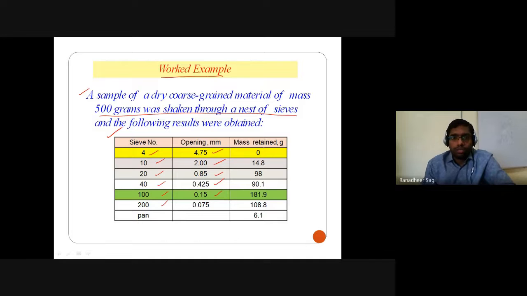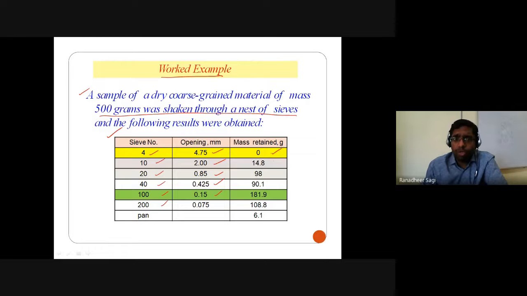After carrying out that mechanical analysis, certain particles were getting retained on some sieves. We removed those individual sieves and measured the weight of the particles retained on each. The mass of particles retained out of that 500 grams of soil on your 4.75 mm sieve is 0. It means you don't have any gravel particles in that soil.